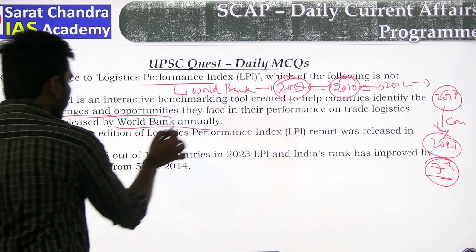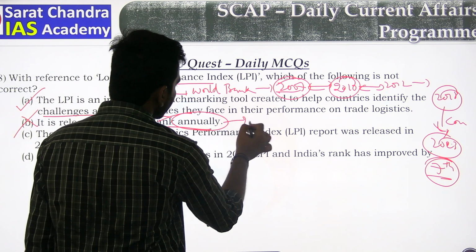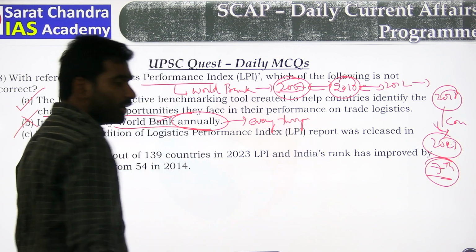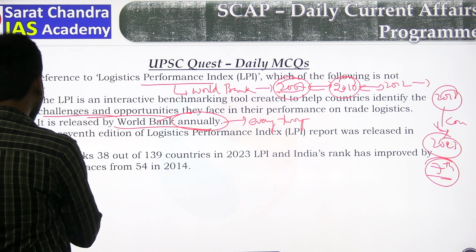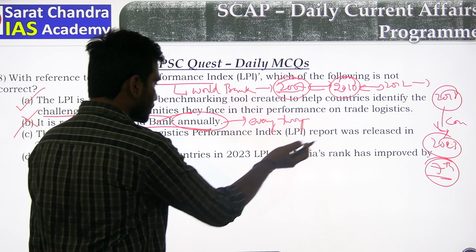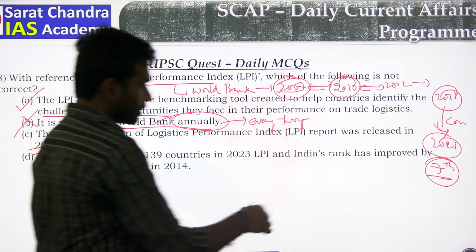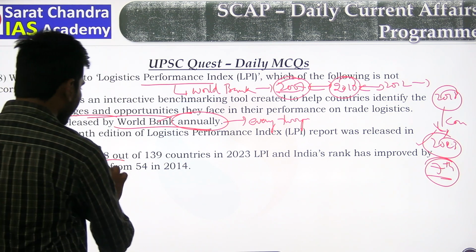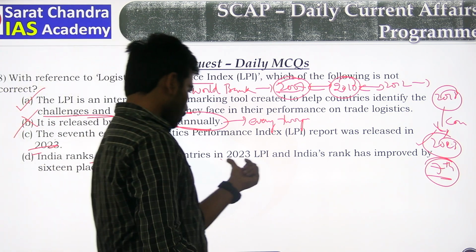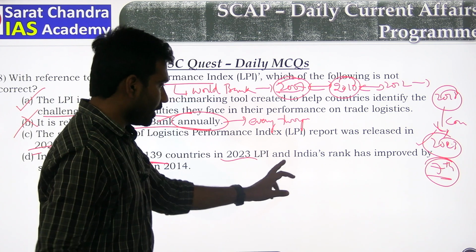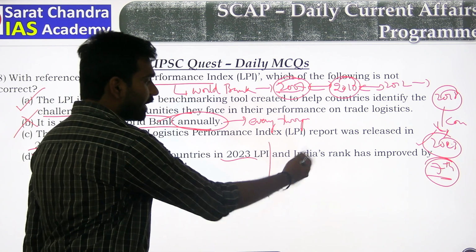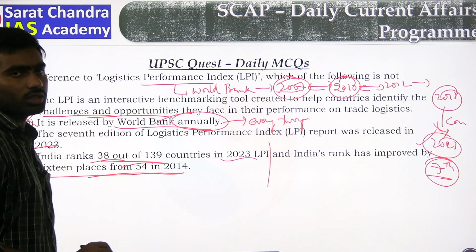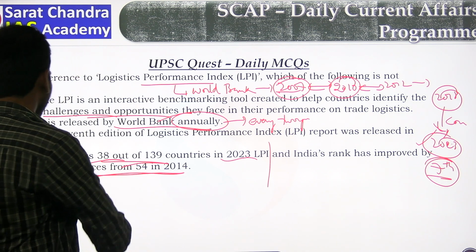This statement is wrong because it is not annual. It is every 2 years. So this statement is wrong. The 7th edition of the Logistics Performance Index was released in 2023. This is what I already told. India ranks 38 of 139 countries in the 2023 LPI, and India's rank has improved by 16 places from 54 in 2014. So this statement is correct.